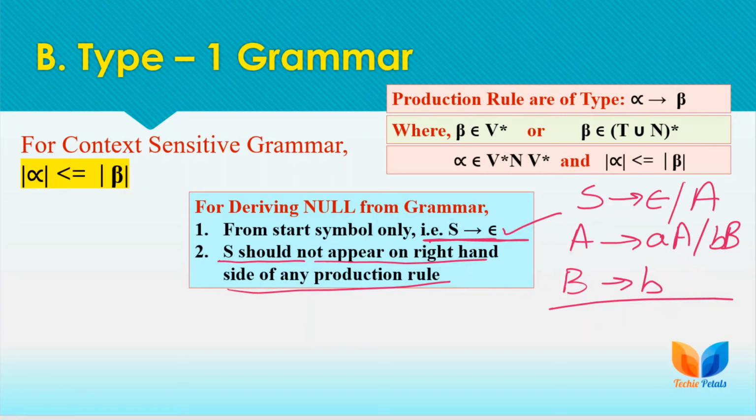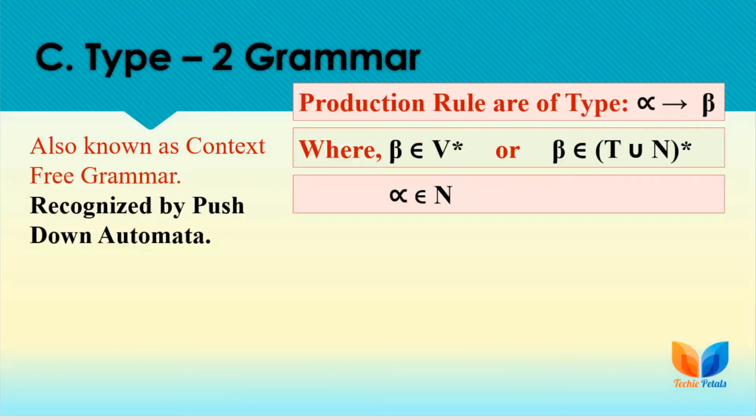In the exam you may have a question to write a short note on phrase structured grammar, unrestricted grammar, context sensitive grammar, or context free grammar. All these terms may be asked individually, or you may have a question like explain or describe the levels of grammar, the classes of grammar, or the Chomsky hierarchy. A direct question may be there, or you may have short notes on all these, meaning context sensitive, unrestricted, etc.